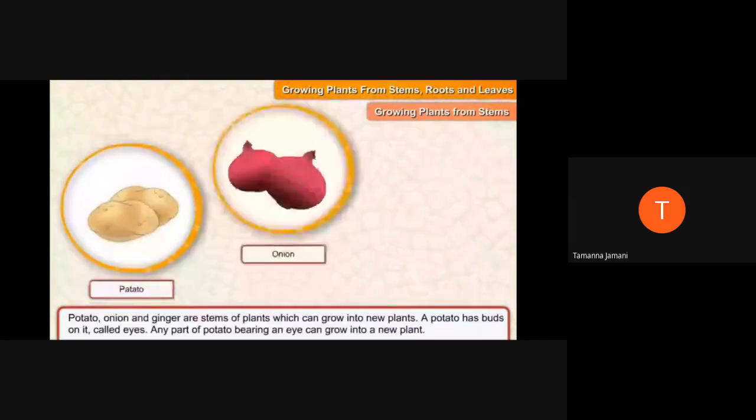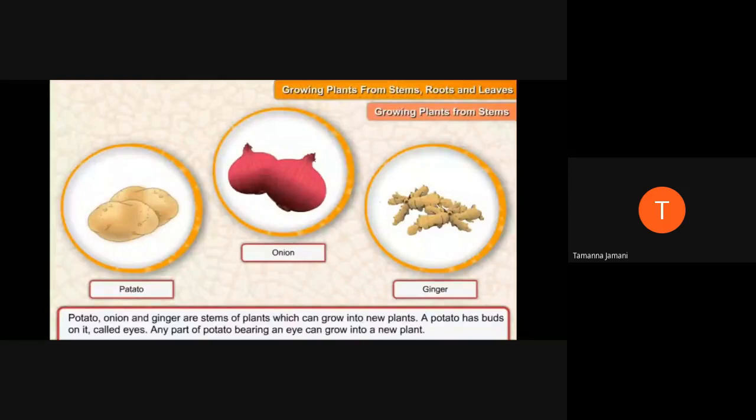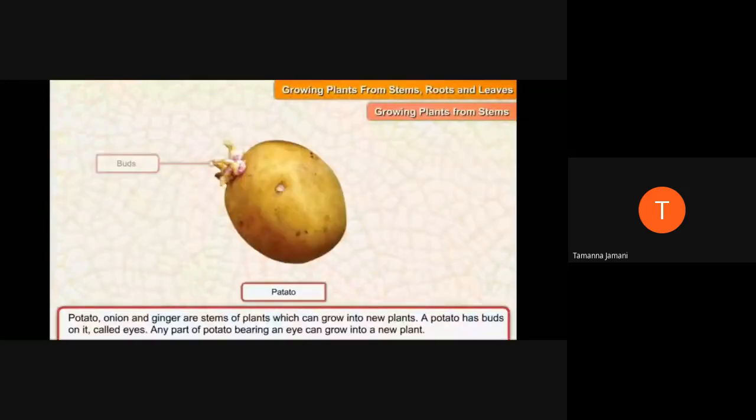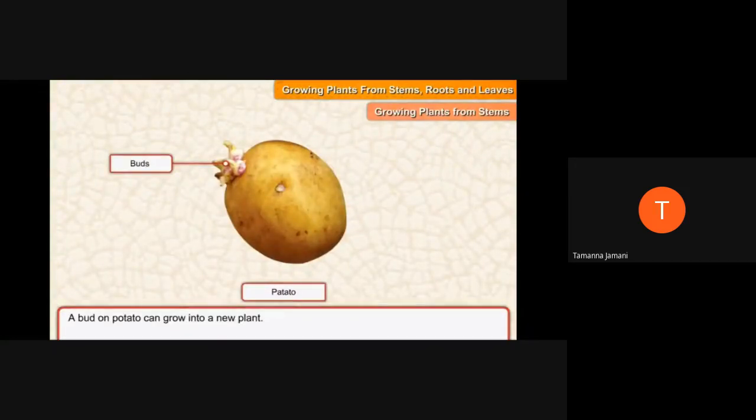Now see this potato, onion, and ginger. They themselves are known as stem. So we have to plant them as they are. See, they have a tiny structure upon them, buds. So while we plant it inside a pot, this bud on the potato can grow into a new plant. From these buds, what will we get? We will get a new plant.